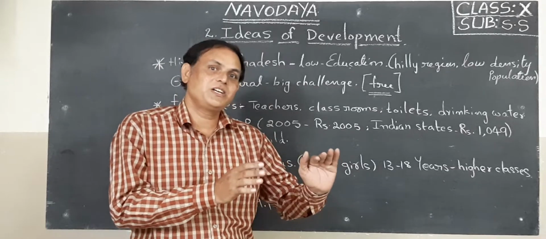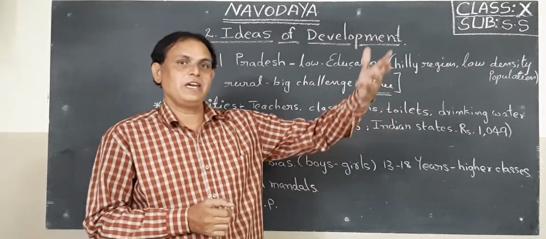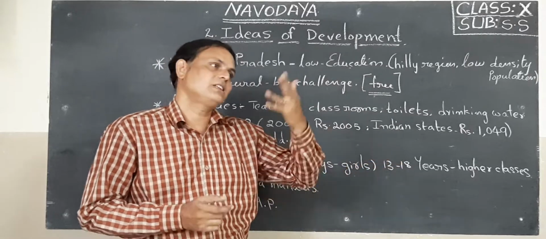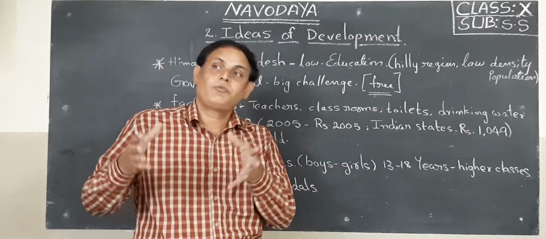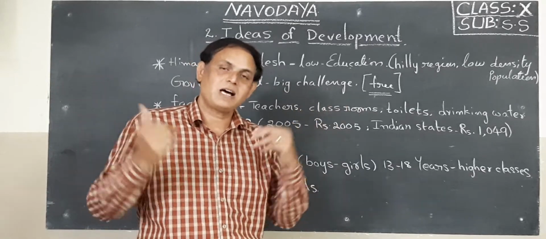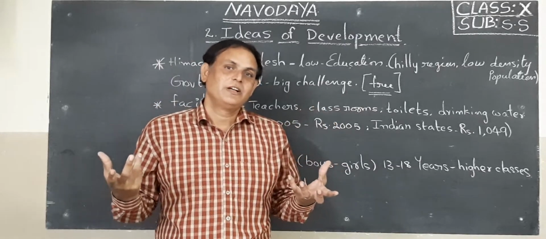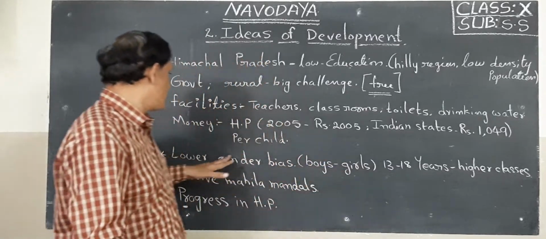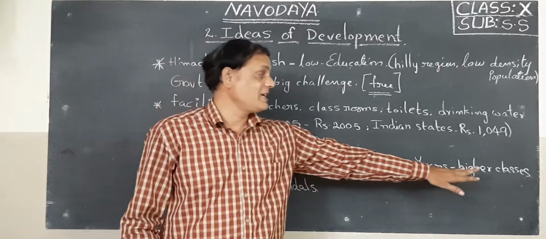They did not stop education below 7th class. After 7th class, they go to 8th class, 9th class, 10th class. After school, they go to colleges. After their college education, they are willing to take up employment in far areas, not only in the same rural areas, even in cities and other states also. That means they are developed. Okay, children, so that is what we found in Himachal Pradesh. Next one, children. At 13 to 18 years, they are going to higher classes.